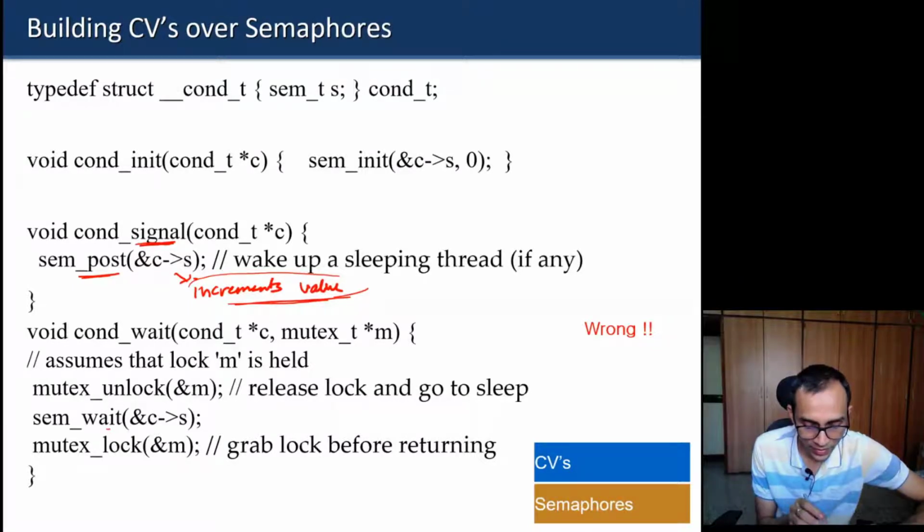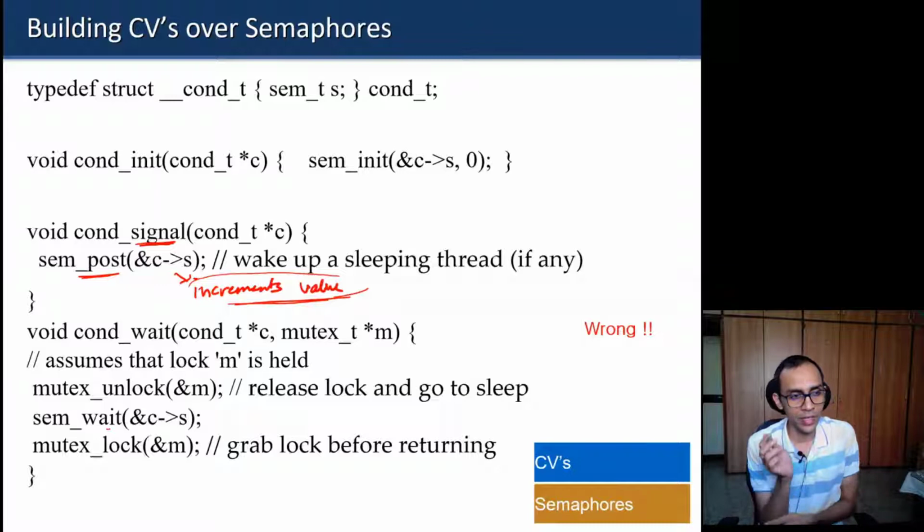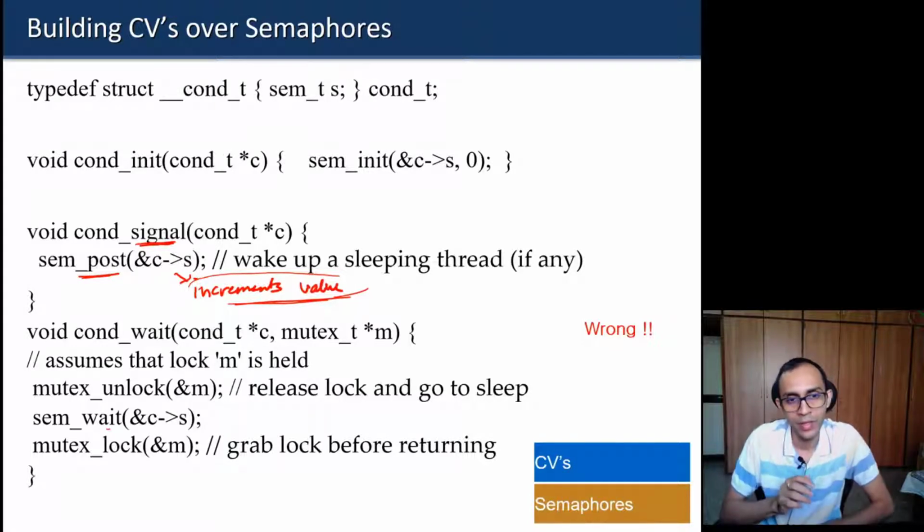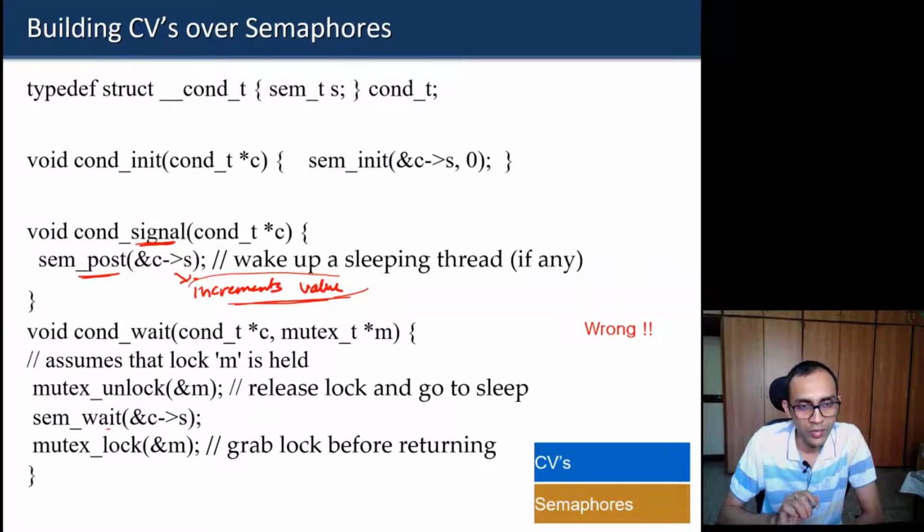So what I said: a condition variable is a much less powerful primitive than a semaphore. A condition variable does not have any state. It has only signal and wait operations. Wait makes the thread wait on the queue, and the signal operation will wake up a thread if there is any thread already waiting. If no thread is waiting, then that signal operation will have no effect. Strictly for a condition variable, that signal should be just a spurious operation. It should not have any effect.